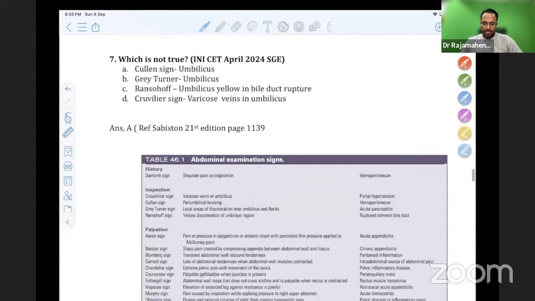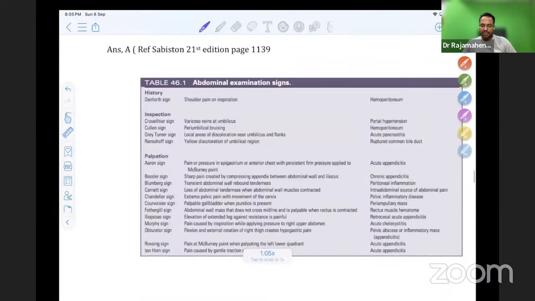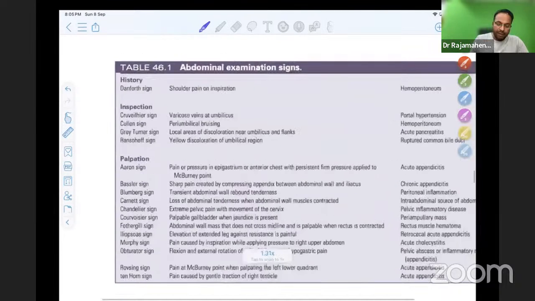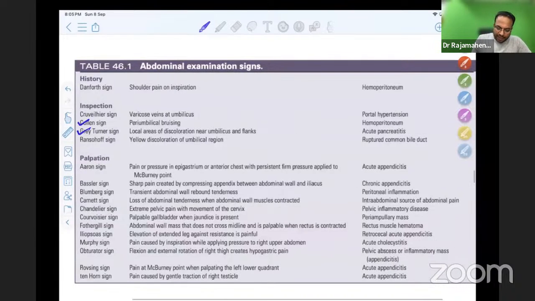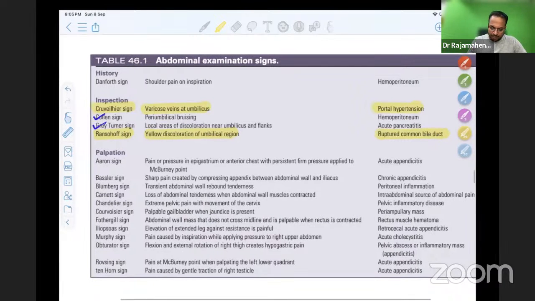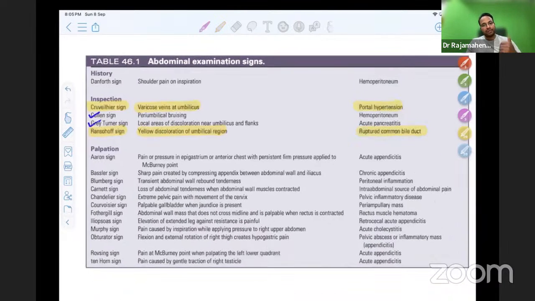So this is again a classical question from Sabiston. Repeatedly, we ask you to read this table. So this table contains enormous MCQ points. So Cullen sign, we know it is periumbilical bruising. Grey Turner sign, you know, flank bruising in pancreatitis. Ransohoff sign is a yellow discoloration of umbilicus due to rupture of bile duct. Cruveilhier sign is varicose veins at the umbilicus in portal hypertension. There are so many other signs in this table. So please go through this table with the signs.